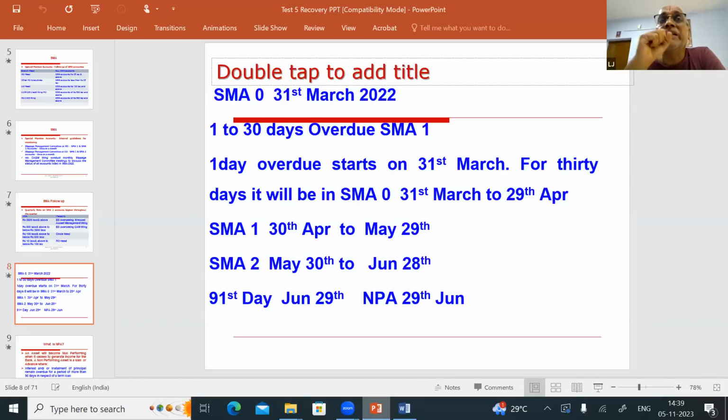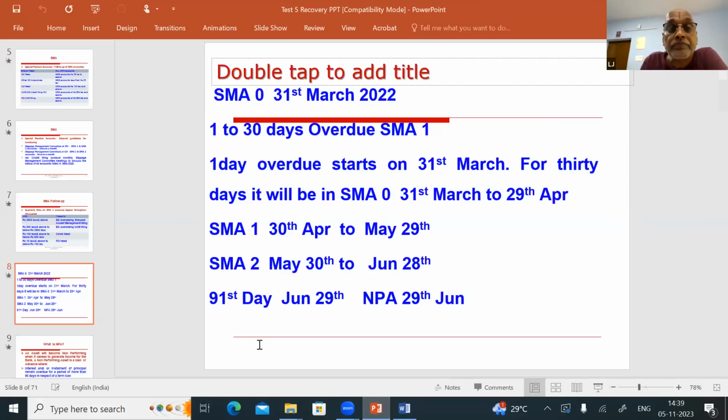The difference between the two you should keep in mind. An ODOCC account will slip to NPA if the overdues are not recovered on the 90th day. At the end of the 90th day, the ODOCC account will slip to NPA. Coming to term loan, if the overdues are not recovered on the 91st day, at the end of the 91st day, the account will slip to NPA.